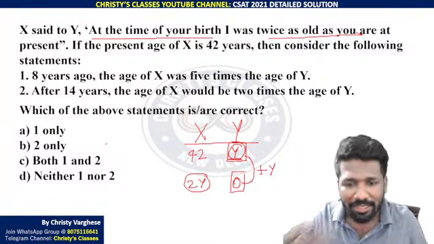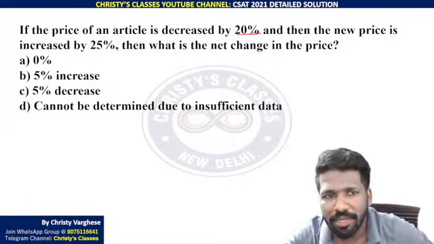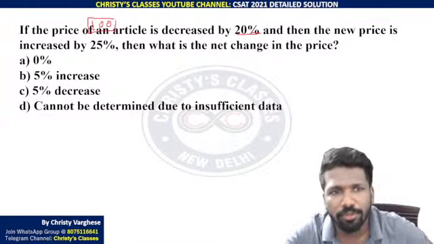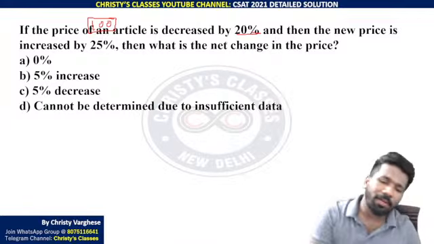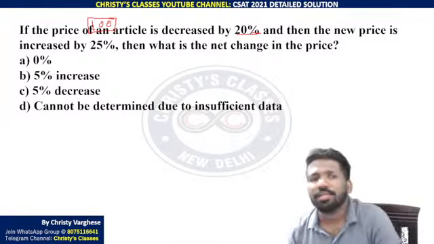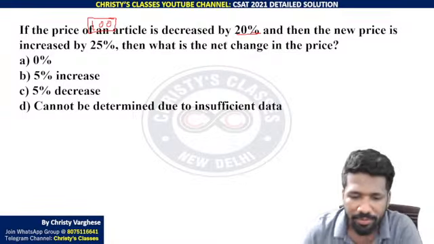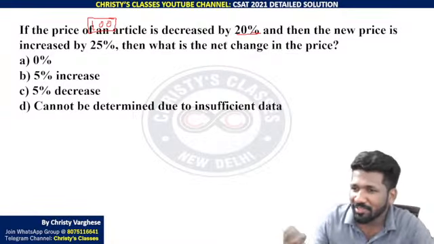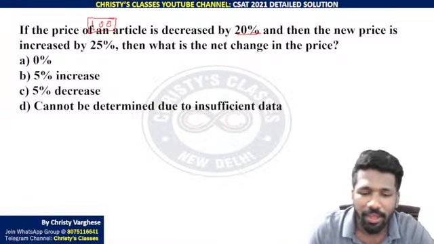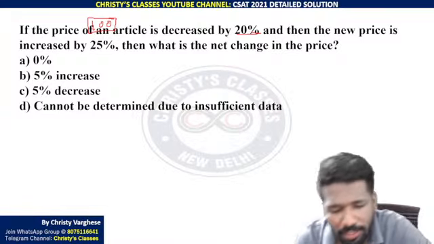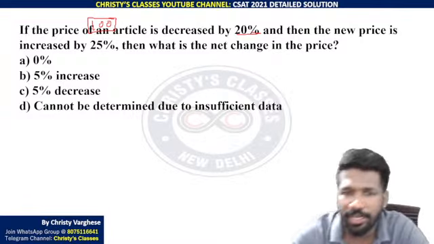So coming back to this question, it can be done with examples easily. If the price of an article is decreased by 20%, price of an article we don't know what it is, so you take an example 100. We take example 100 in questions where percentage is involved. Taking 100 as an example is a very good way. In some questions that is not possible because they have already given some condition related to the value you need to take. But if there is no condition given, taking 100 as an example is a good strategy.